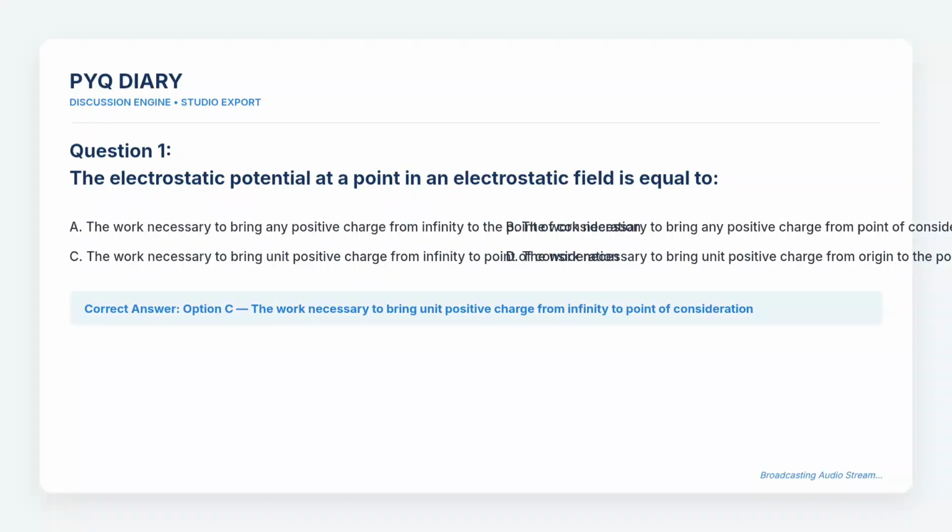Question 1. The electrostatic potential at a point in an electrostatic field is equal to. The choices are A. The work necessary to bring any positive charge from infinity to the point of consideration. B. The work necessary to bring any positive charge from point of consideration to infinity. C. The work necessary to bring unit positive charge from infinity to point of consideration. And D. The work necessary to bring unit positive charge from origin to the point of consideration. The correct answer is option C. The work necessary to bring unit positive charge from infinity to point of consideration.